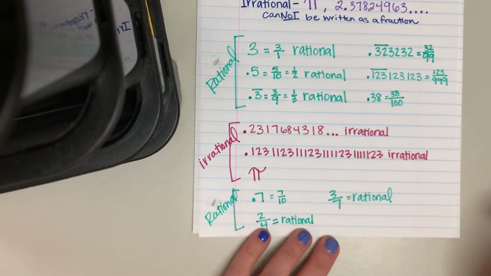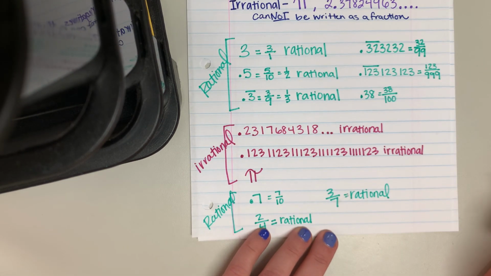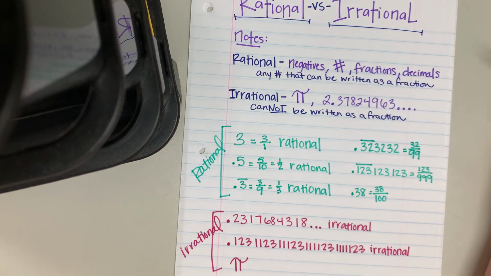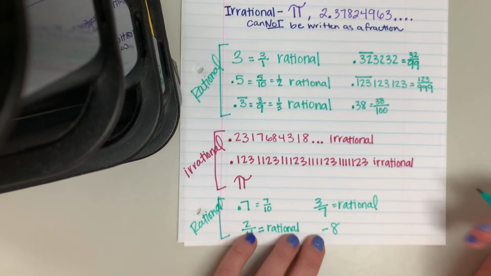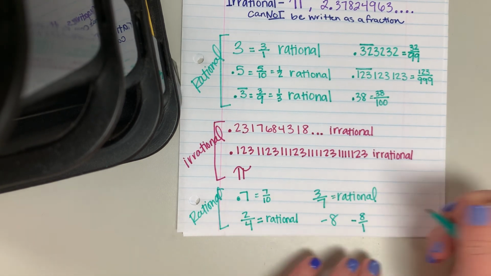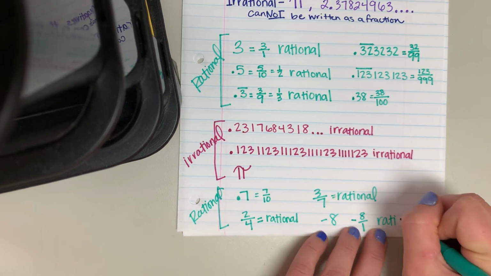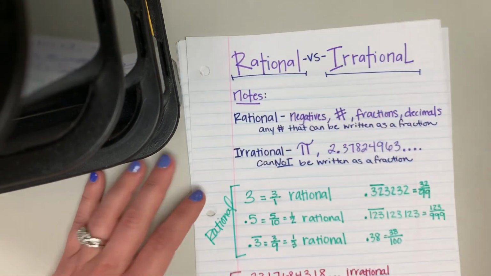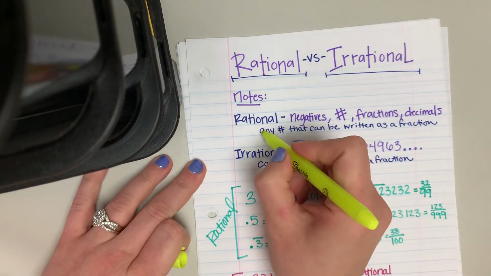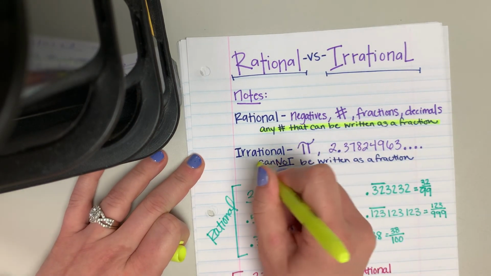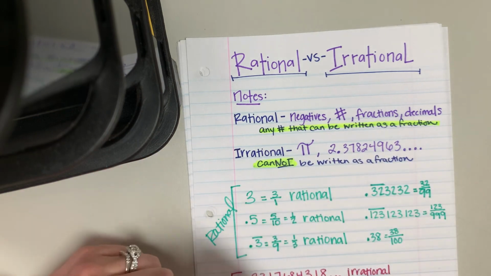Okay, so let's try another one. What if we have -8? That's rational because negative numbers are written as fractions. This would be -8/1. So that is rational. So the trick here is basically, if it's rational, it can be written as a fraction. If it's irrational, it cannot be written as a fraction.